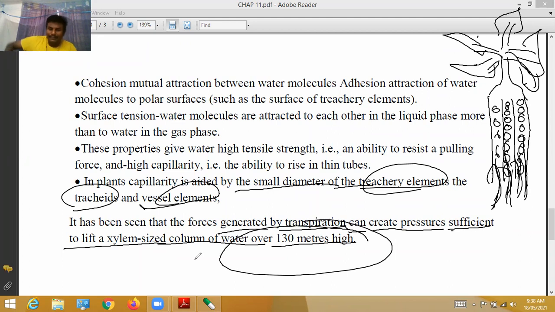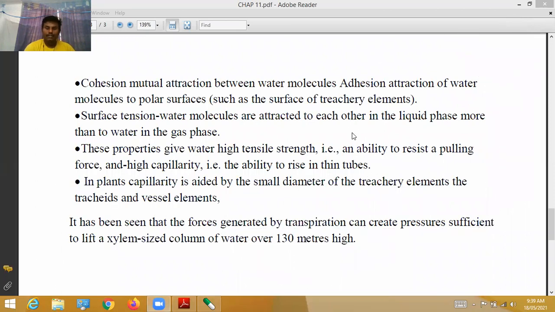As I said, transpiration, diffusion, osmosis, facilitated diffusion, active transport, and passive transport help to transport water up to certain heights. So root pressure, the transpiration pull theory, and the guttation process help to transport water nearly 130 meters in tall plants. In such a way, the water is transported to such a great height. Okay, that's it. This is the explanation about transpiration-driven ascent of xylem sap.